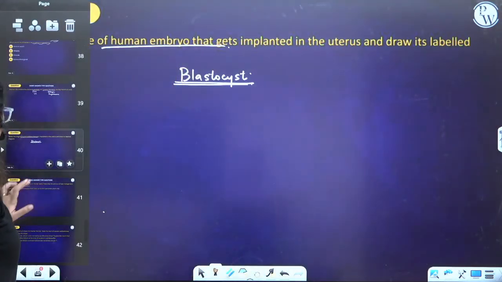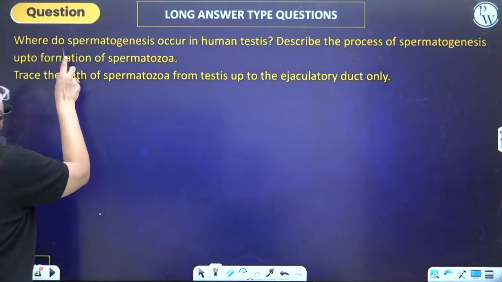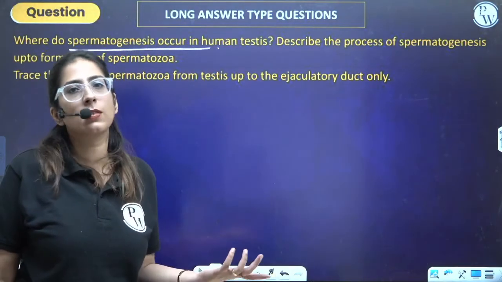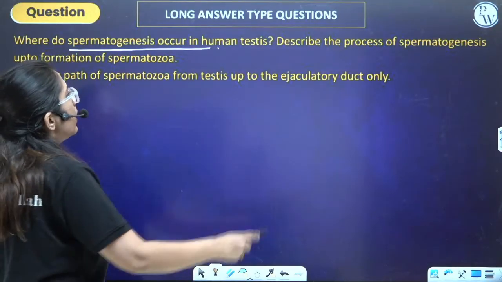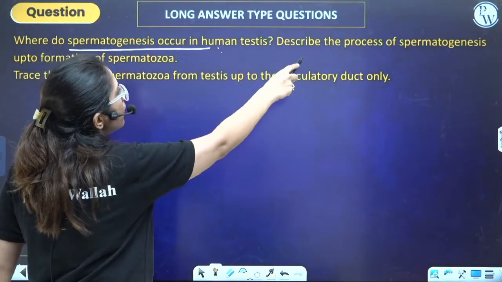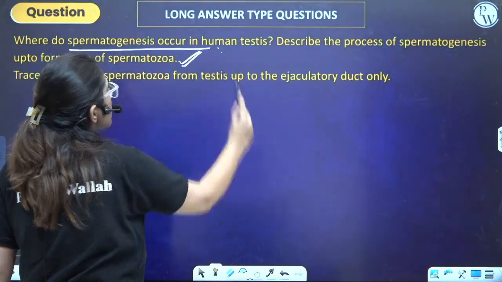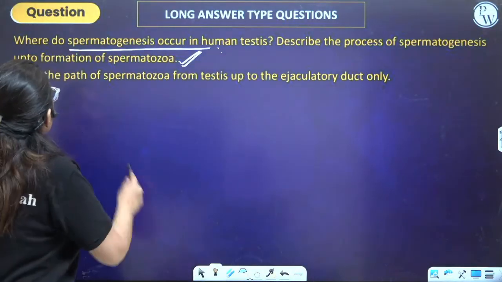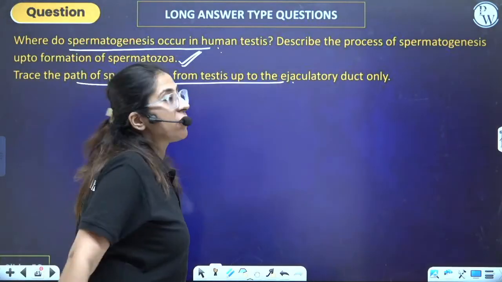Now, let's look at some long answer type question also. Where does spermatogenesis occur in human testis? Where does it occur? Spermatogenesis in the testis only. Now, human testis, seminiferous tubule. Describe the process of spermatogenesis. Can you do that? So all the stages you have to write down. Trace the path of spermatozoa up to ejaculatory duct only.